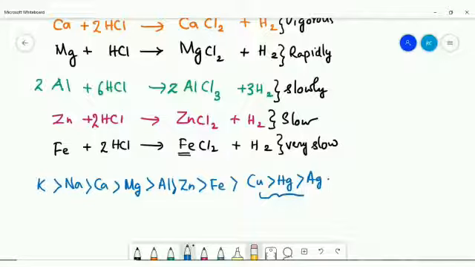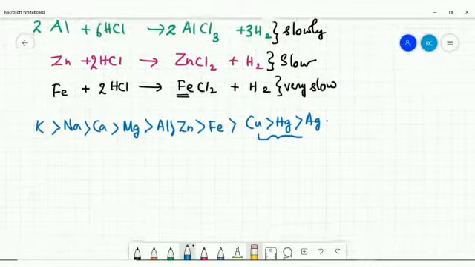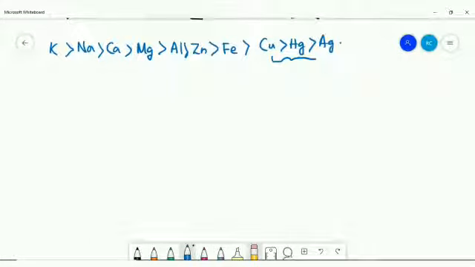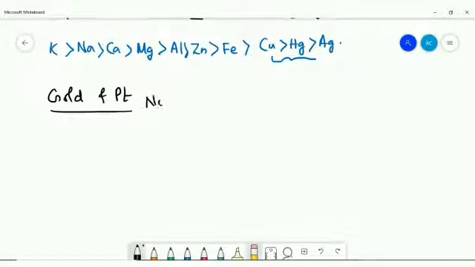Now, we can just discuss the reaction of gold and platinum with aqua regia. Metals like gold and platinum, we say they are noble metals. They are called noble metals because they do not react with any pure and strong acid such as hydrochloric acid or sulfuric acid or nitric acid. This is the reason why they are called noble metals.